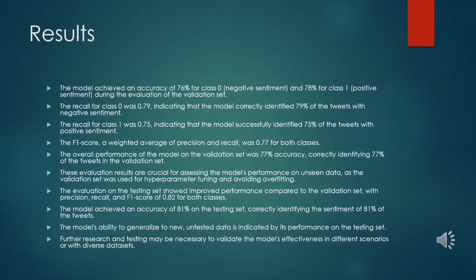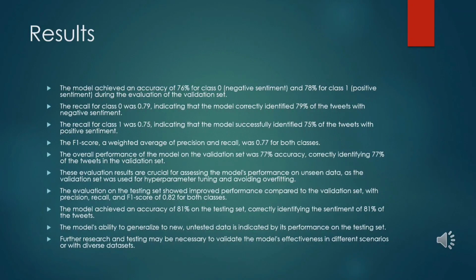The recall for class 0, that is negative sentiment, was 0.79, indicating that the model correctly identified 79% of the tweets with negative sentiment. The recall for class 1, which is positive sentiment, was 0.75, indicating that the model successfully identified 75% of the tweets with positive sentiment. The F1 score, which provides an average between precision and recall, was 0.77 for both classes.